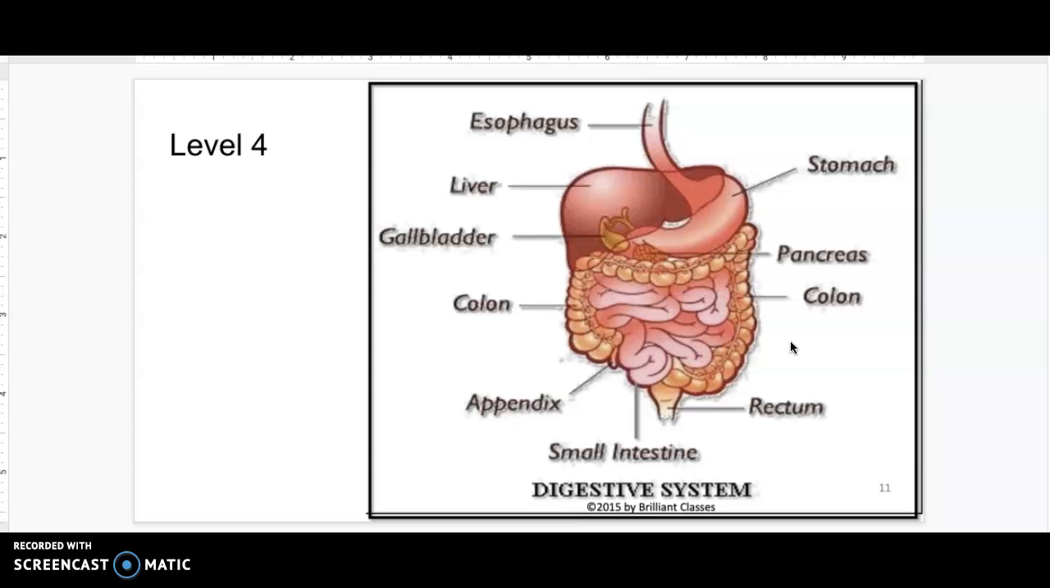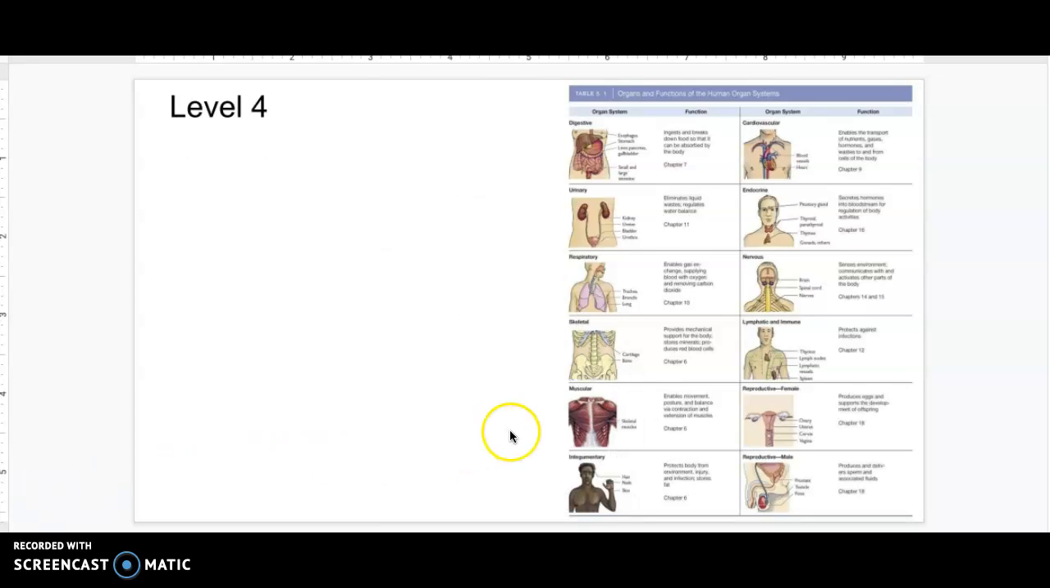So overall, we have this one system that does different roles and different jobs, but leads to the breaking down of the food, which is the absorption of the nutrients that we need from the food. There are other systems that we have here. So one of the systems is the digestive system, which I just went over.